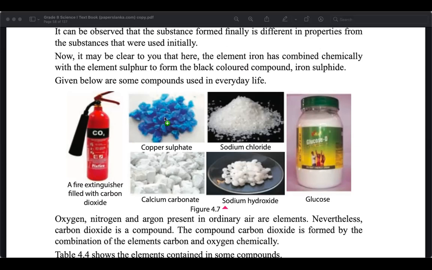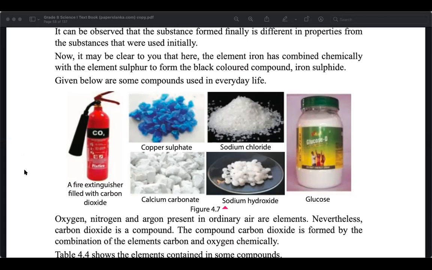Let's put hydrogen and oxygen together. I have dragged hydrogen and oxygen, and can you see? You can see a lot of compounds made from this combination.